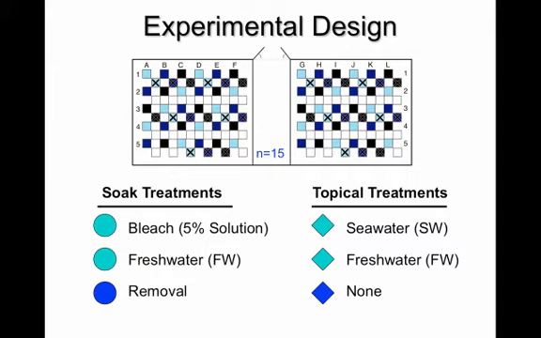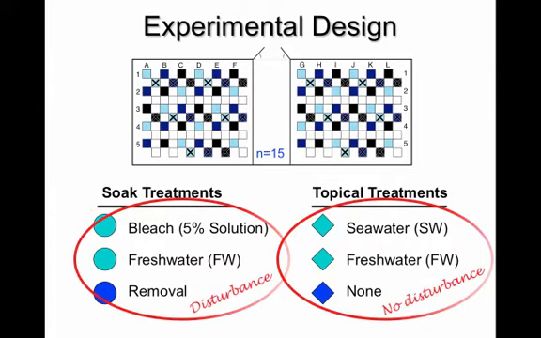Topical treatments, on the other hand, involved the topical application of either seawater or fresh water to an experimental treatment plot. We also included treatments in which there was no treatment whatsoever to the sand. All of these were replicated 15 times, and we left 5 of these with no nest in order to control for background levels. For the purposes of this presentation, I have grouped together the treatments for the soak and topical treatments. I have also left separately, in blue, the control treatments.